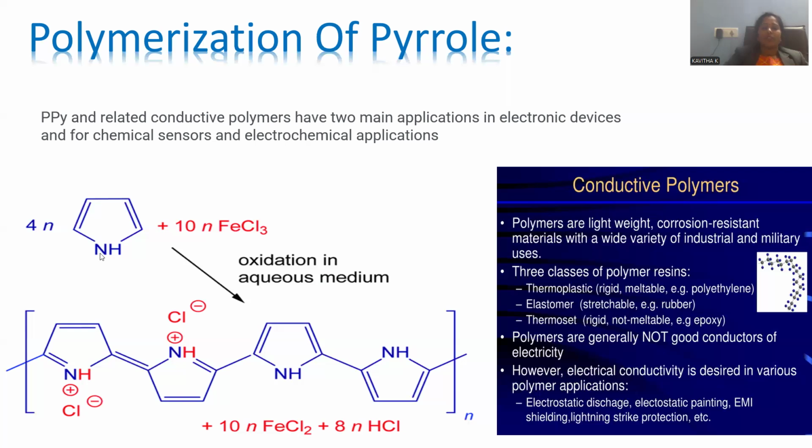This pyrrole molecule can be blended with the catalyst called iron trichloride. FeCl3 can be added over there. It is the oxidizing agent able to polymerize the molecule in such a manner. All the pyrroles can be combined in a linear fashion, and they are repeated n number of times. This is the way the oxidation reaction will be performed upon this pyrrole molecule, giving rise to polypyrrole. Whatever molecule is generated is called polypyrrole. This has the ability to conduct electricity, so it is a part of conducting polymers.